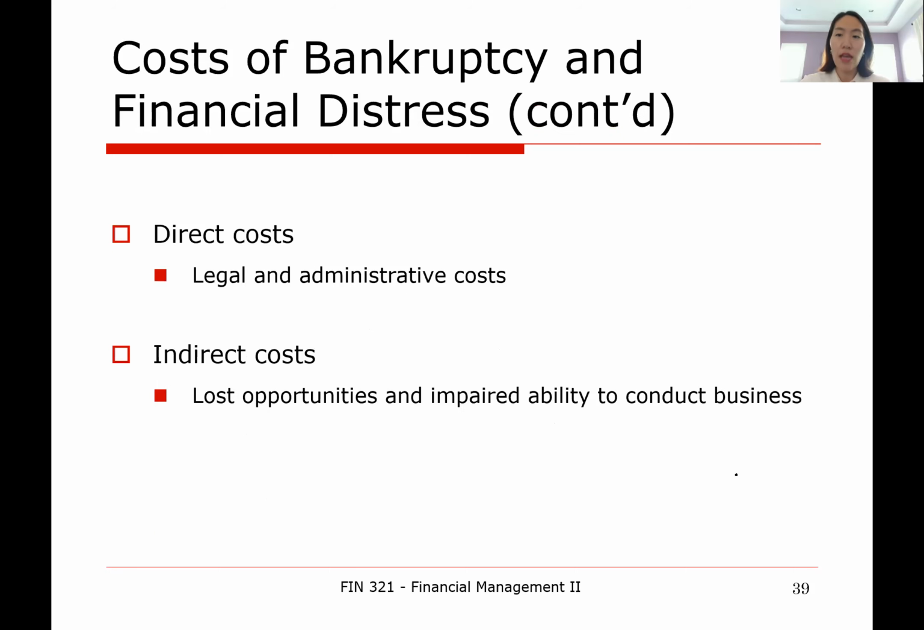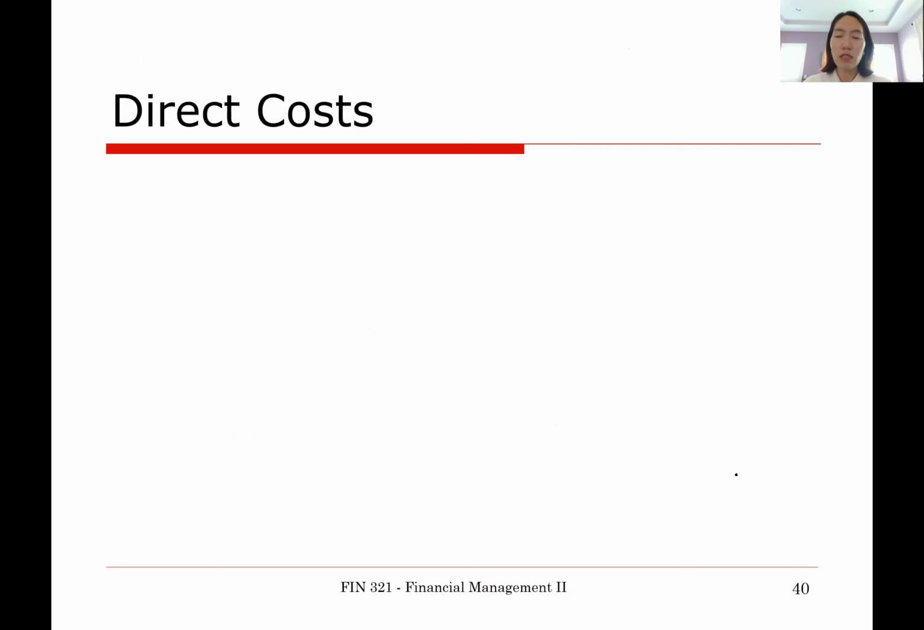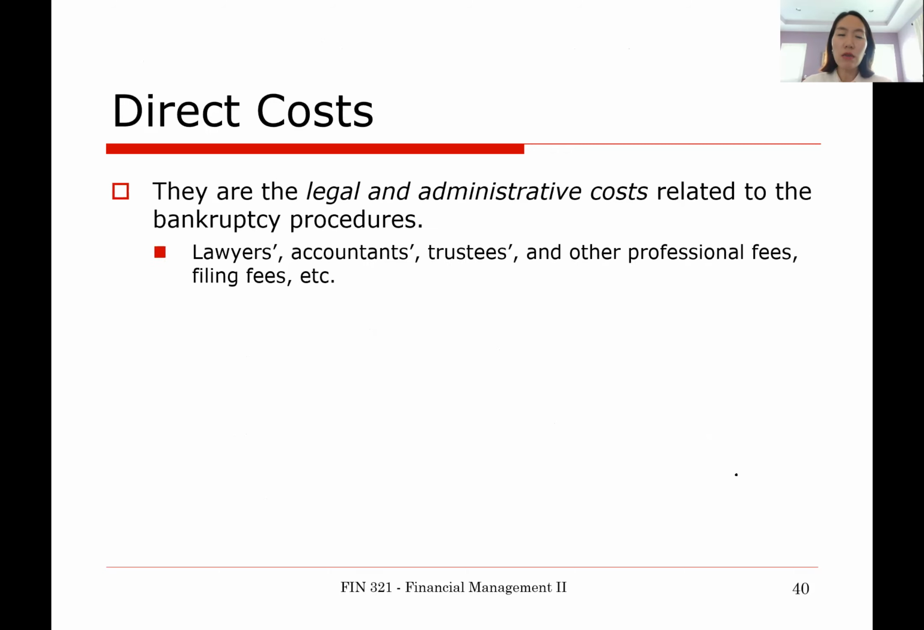Okay, and now let's give more thought to the size of bankruptcy cost. We can decompose the bankruptcy cost into two categories. One is direct cost, and the second one is indirect cost. First of all, what are the direct costs of bankruptcy? Direct costs of bankruptcy are all the legal and admin costs related to the bankruptcy procedures.